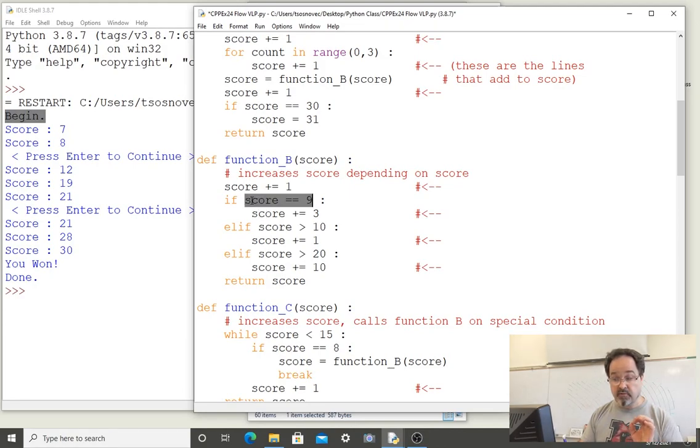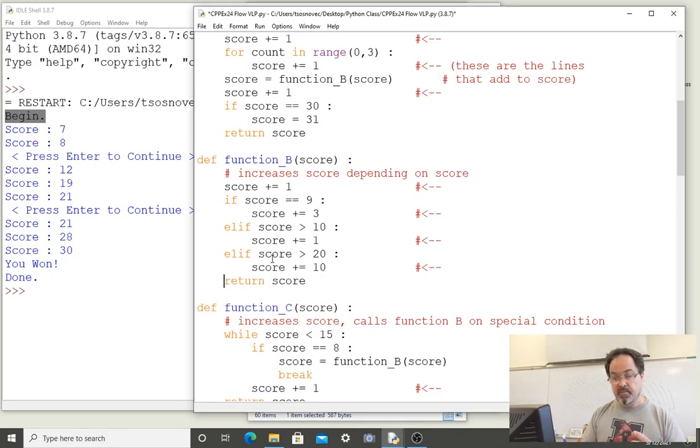If not, if score is not equal to 9, that condition is false. It'll skip over that code block and see that there is another condition to test. And it will keep testing conditions until it finds one that's true and execute the code block for that condition, and only that condition. If it finds a condition that's true in a decision structure like this with ifs and elifs, then once it executes that code block, it'll skip all others in that decision structure and proceed with the next line.